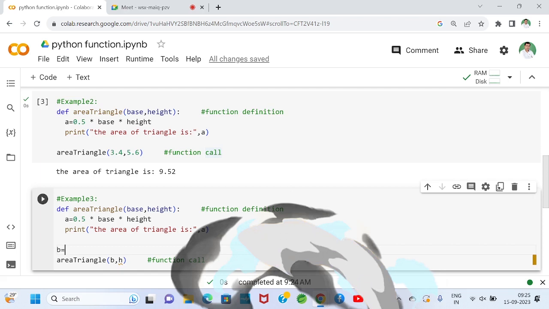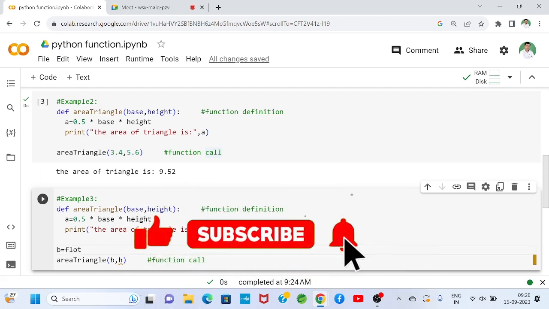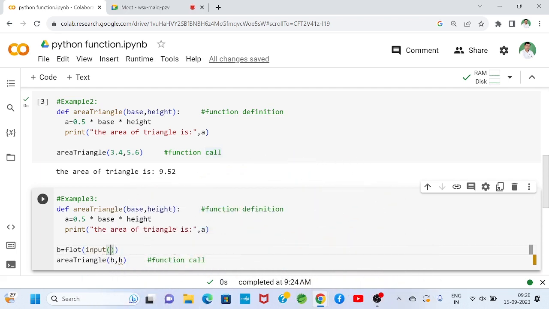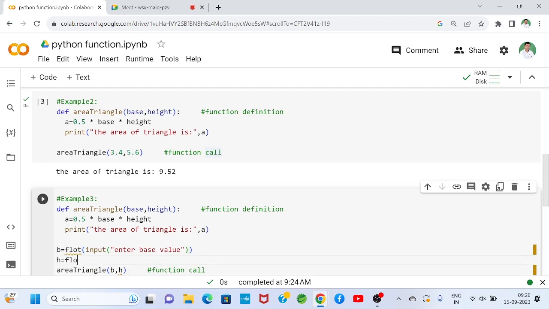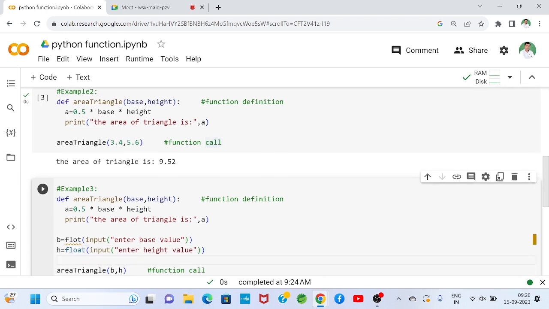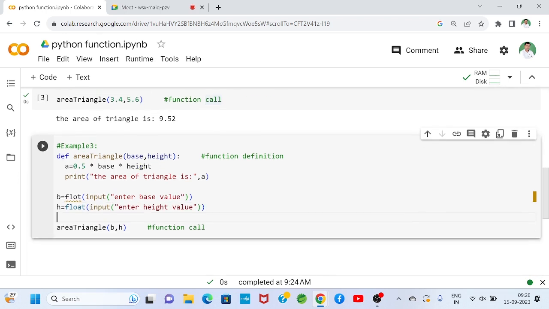For that, we already know how to write it: float, and I have to call the input function if my requirement is to give the input value through the keyboard at runtime. Enter base value. Similarly, I will write h equals float input function, enter height value. The input function we already know.